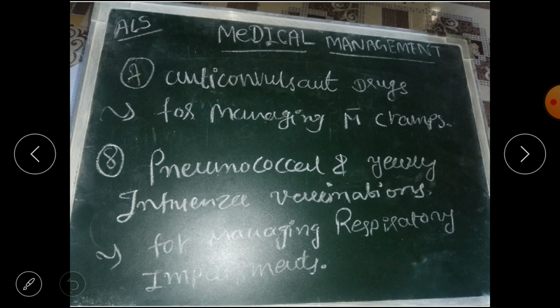Eighth is pneumococcal and yearly influenza vaccinations. Vaccines are used for prevention. So for managing respiratory impairments we use the pneumococcal and yearly influenza vaccinations. We know the common cause of death in ALS patients is respiratory failure. So to manage respiratory impairments we can provide yearly vaccines.